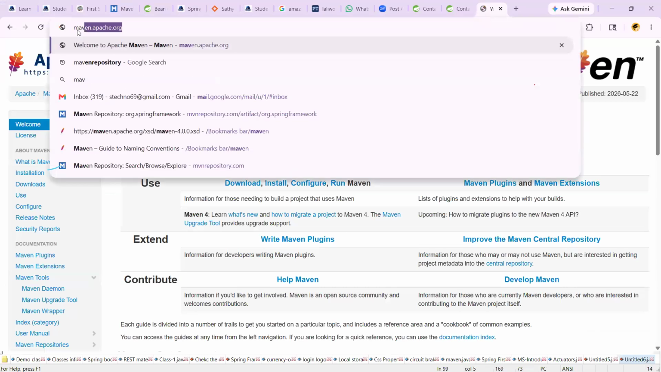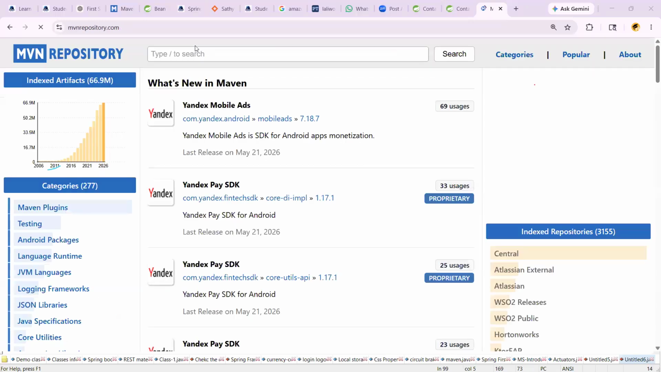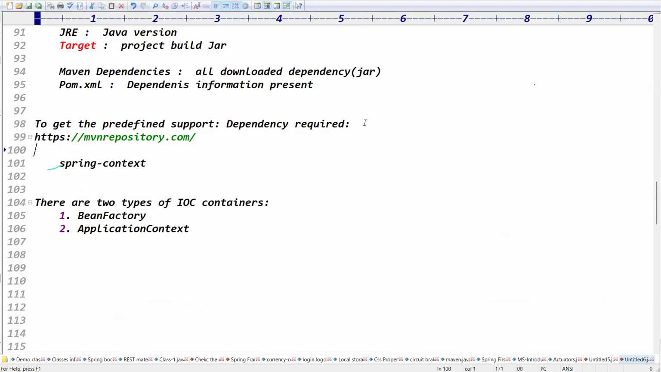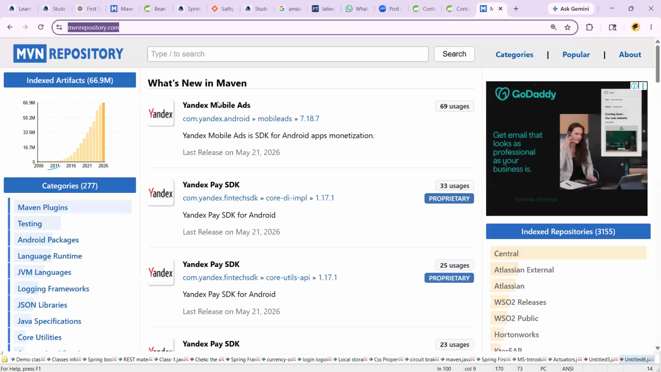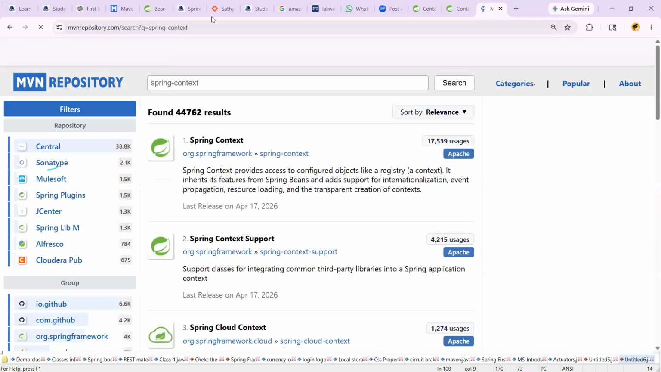Go for the mavenrepository.com website. In this website, you need to search for the Spring context jar. This is the Spring context jar. Come to the search box and type Spring context. Click on the enter button. Once you click enter, here we got Spring context, right? You click on Spring context.